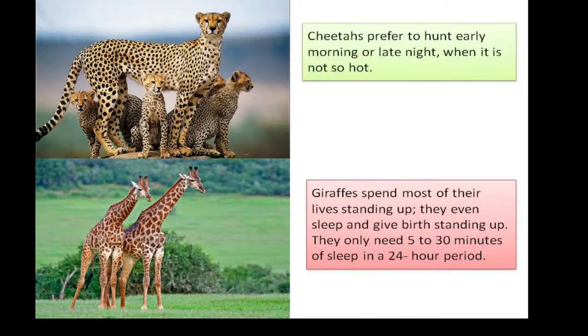So during daytime it's too hot for them to hunt, because they have to run, chase their prey, right? So it's very much hot during the daytime. So when do they go for hunt? They prefer to hunt early morning or late night, because in early morning and late night it's not so hot. So they prefer to hunt early morning and late night.